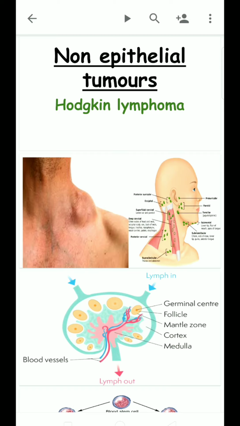Lymphoma: the term is lymph plus oma. Lymph represents lymphocyte, and oma represents a neoplasm, that is, a particular growth. So uncontrolled proliferation in a particular area, especially in the lymph nodes, forms lymphoma. It was discovered by Hodgkin, so it is called Hodgkin's lymphoma.